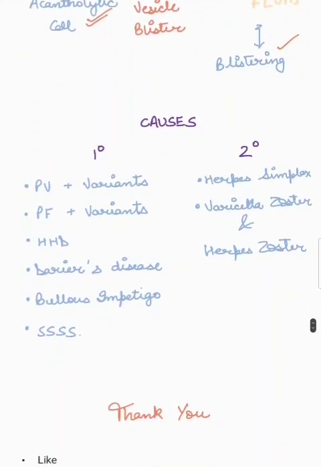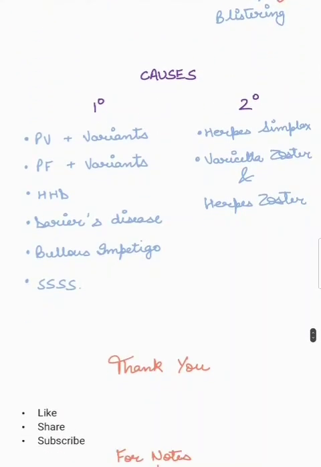Another very important slide is the causes of acantholysis, primary and secondary. We need to differentiate, especially the causes of primary acantholysis, very important in immunobullous disorders as well as congenital blistering disorders. So we have pemphigus vulgaris and its variants, pemphigus foliaceus and its variants, Hailey-Hailey disease, Terrier disease. Now something important to note is bullous impetigo and staphylococcal scalded skin syndrome. Both of these are infectious. Both of these are caused by Staphylococcus aureus.